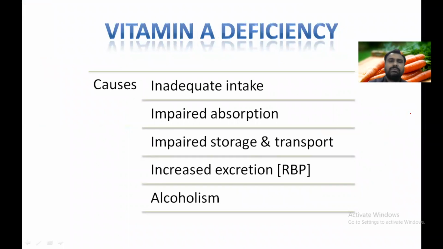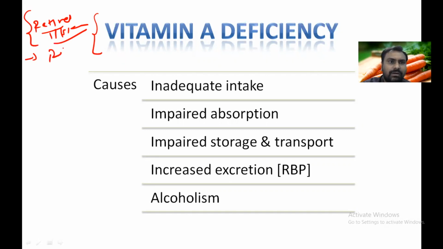So now we come to the deficiency manifestations and the functions. We have seen the function of vitamin A already. Retinal is for the vision. We have seen the Wald's visual cycle and how we can see things. Retinol has a role in reproduction and epithelium maintenance. Retinoic acid is for growth. Beta carotene is mainly an antioxidant.